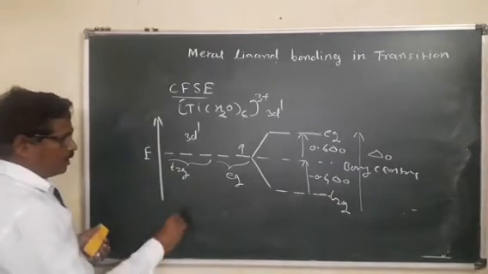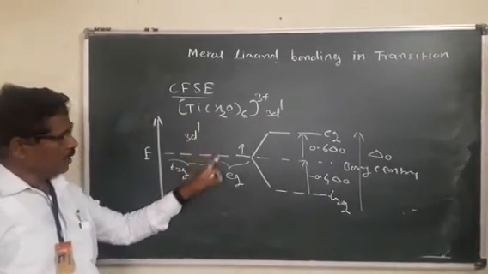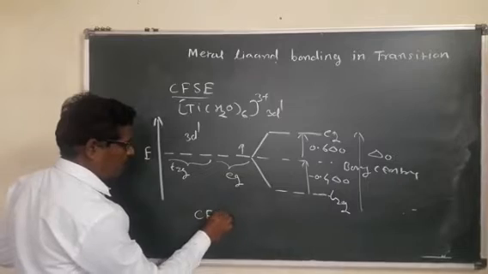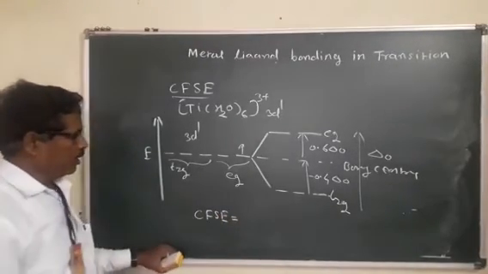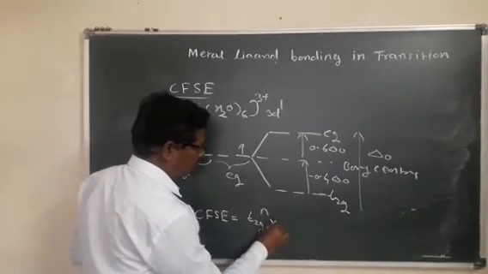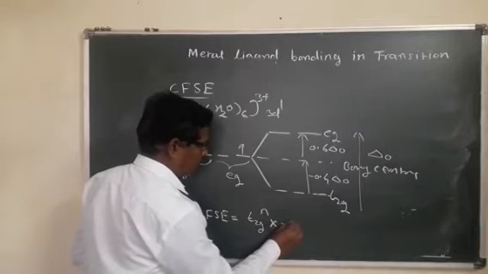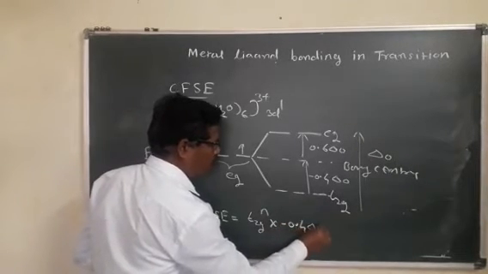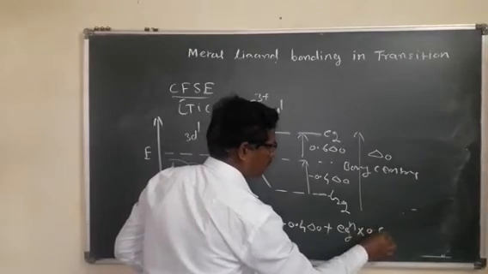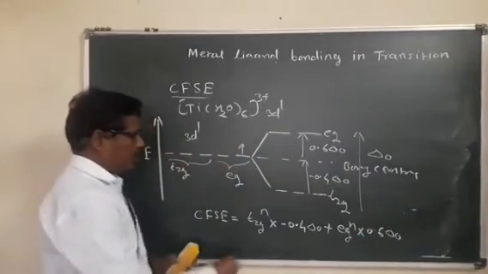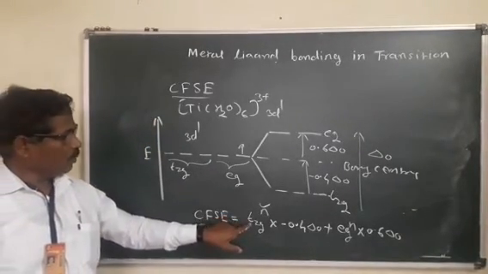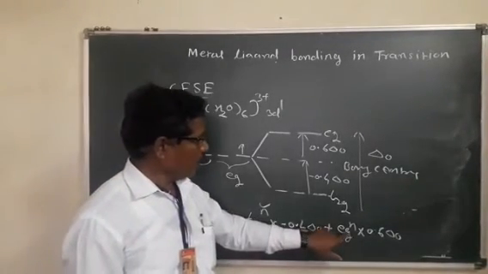Here you can calculate the crystal field stabilization energy of the titanium hexaaqua complex. CFSE is equal to t2g n into minus 0.4 delta O plus eg n into 0.6 delta O, where t2g n is the number of electrons occupied in the t2g orbitals and eg n is the number of electrons in the eg orbitals.